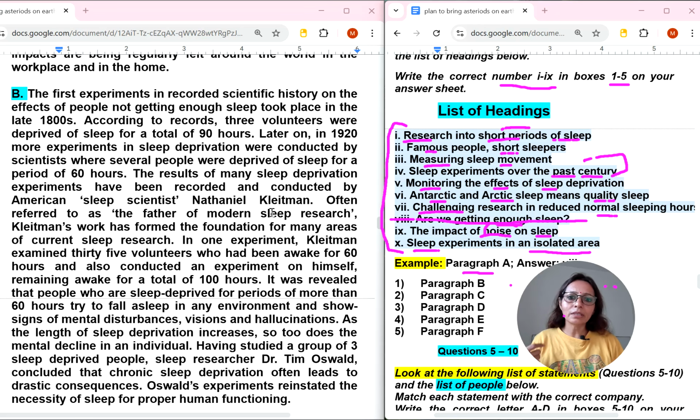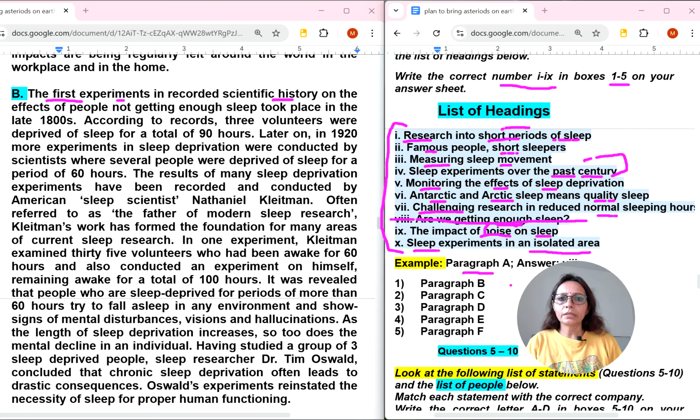Left side you can see the text, and right side you can see the questions. So I am reading it. The first experiment, the word experiment was there in fourth number. In recorded scientific history on the effects of people, the word history is there, means they are talking about the past.